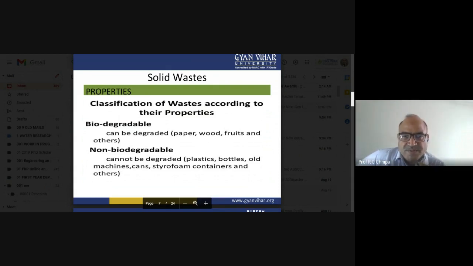So wood and paper can be degraded. But non-biodegradable items cannot be degraded. Those are plastic bottles, old machines, cans, foam containers, and others.